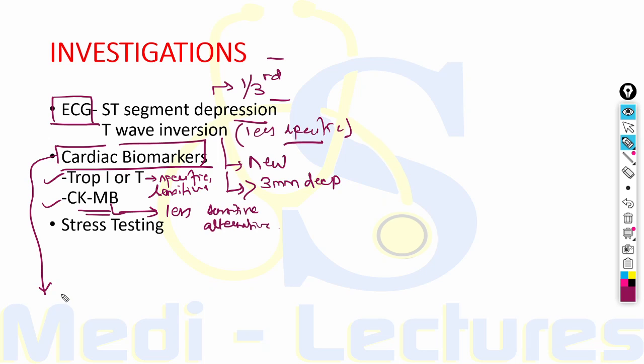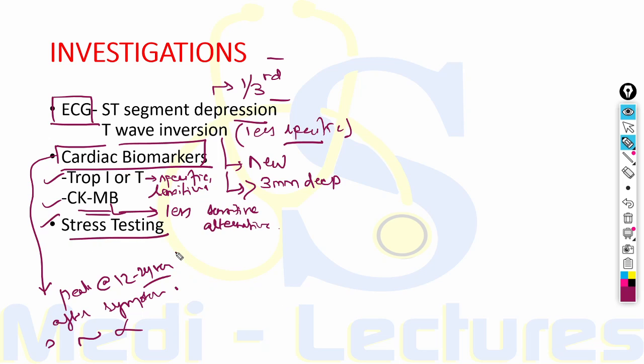The levels rise and peak at 12 to 24 hours after the symptom onset. And there is a direct correlation between the elevation and mortality. The higher the cardiac biomarker level, the poorer is the prognosis of the patient. If there is no clear history or evidence of ischemia, the elevation of these biomarkers can also be seen in various other conditions. The last is stress testing.